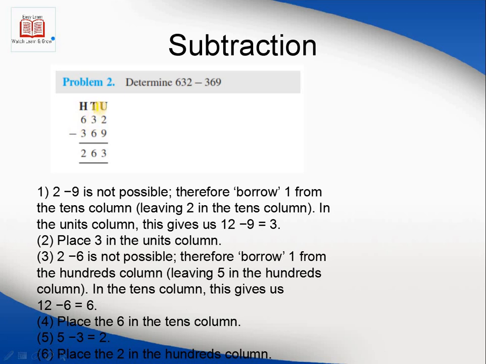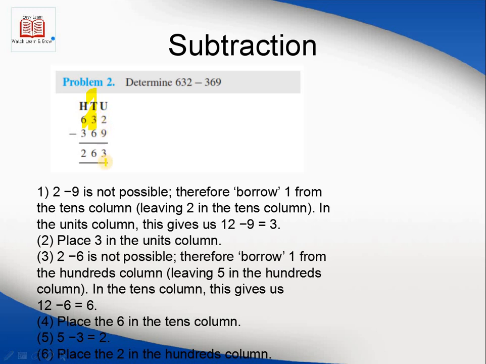So if we borrow 1, you can cut this. Remember, we had borrowed. If I borrow, this is changed and replaced by 2, and you can write the 2 here. So now it becomes 12.